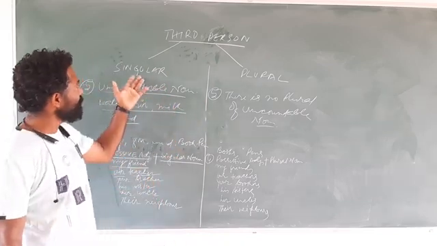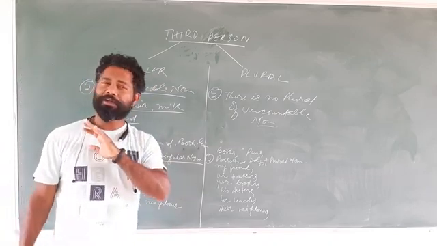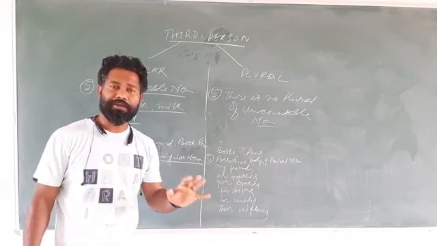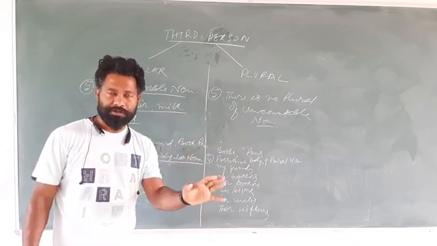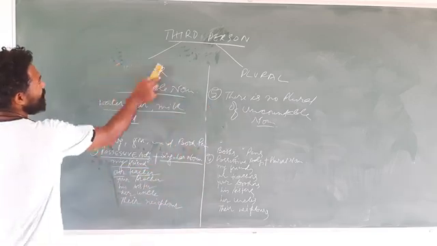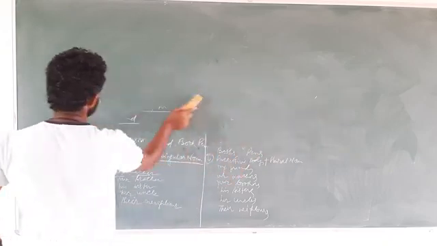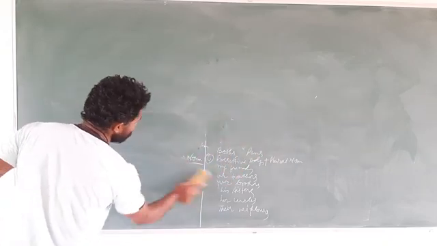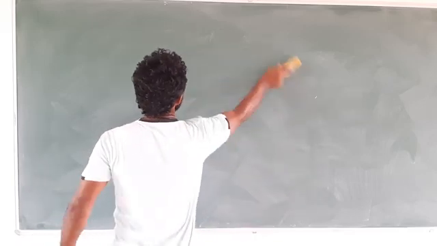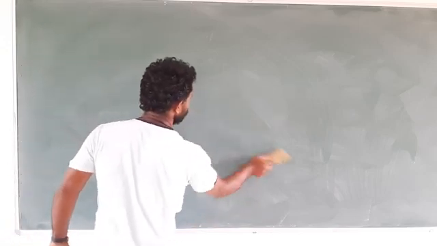In the absence of good knowledge of third person singular number, students remain confused about where to use has and have, do and does, was and were, or go and goes. So now, having understood third person singular and plural number, we are going to understand the use of do and does, has and have, and speak and speaks.